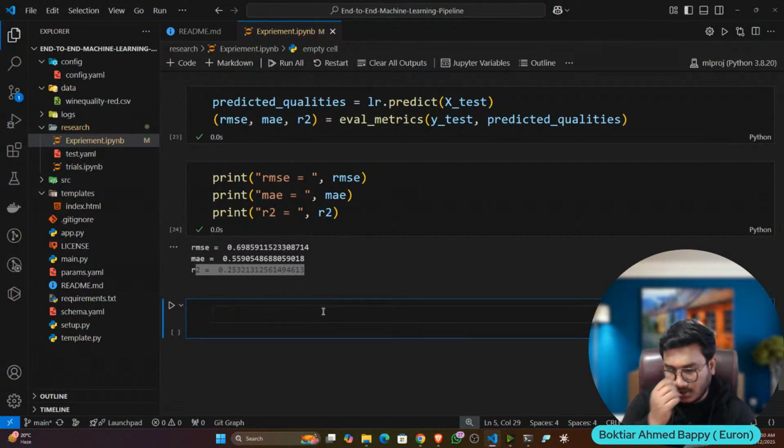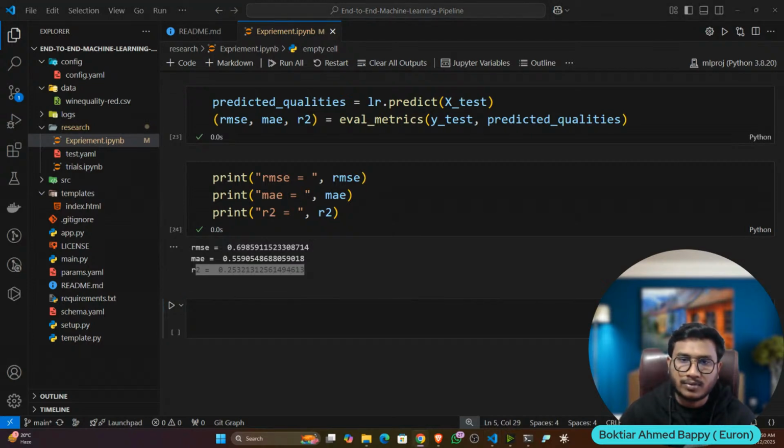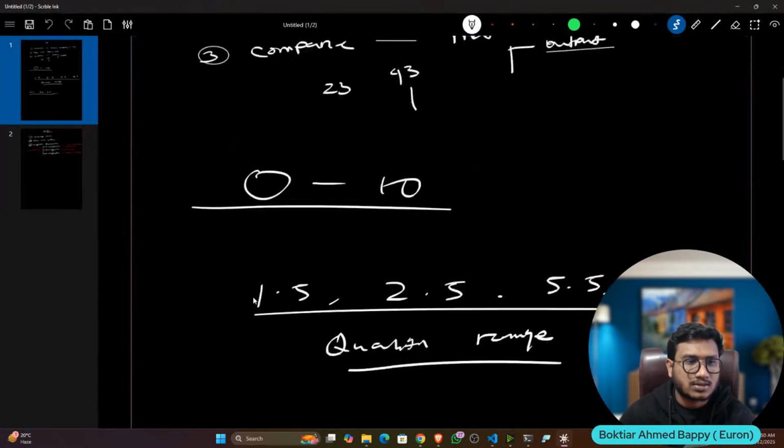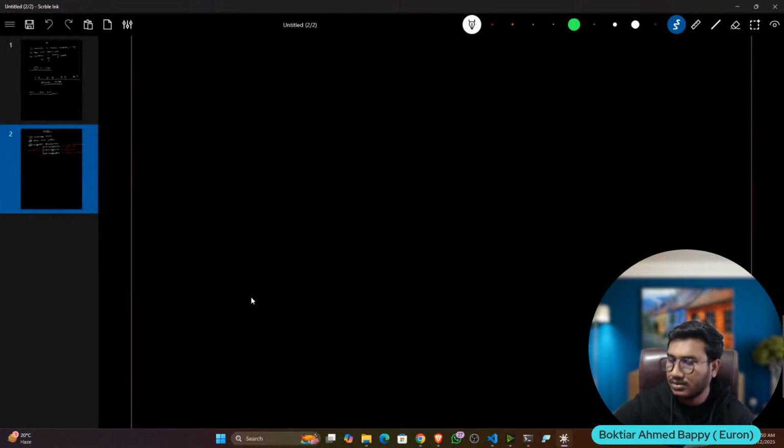For this, we are going to use advanced Python programming. We'll be using something called object-oriented programming to write the entire code. First of all, I'm going to write the first stage, which is called data ingestion. Inside a machine learning project, you have some stages. Just try to remember. Let me write it down.